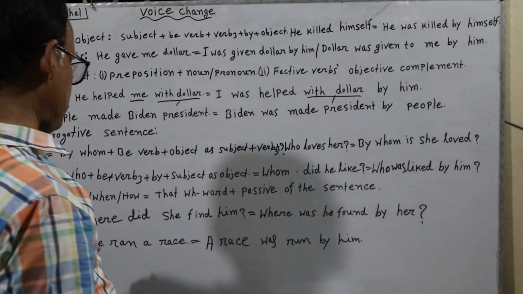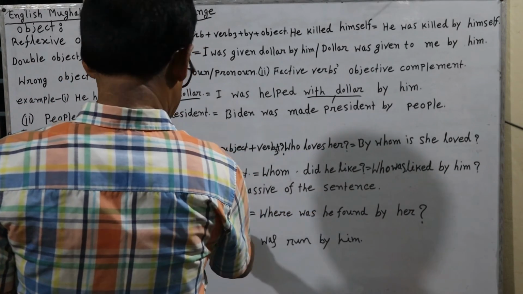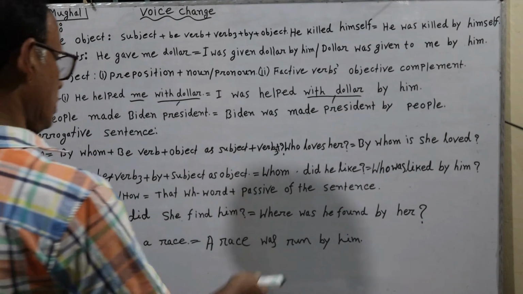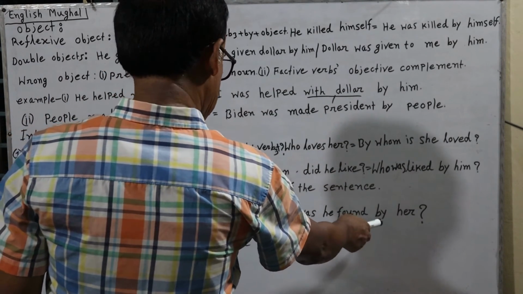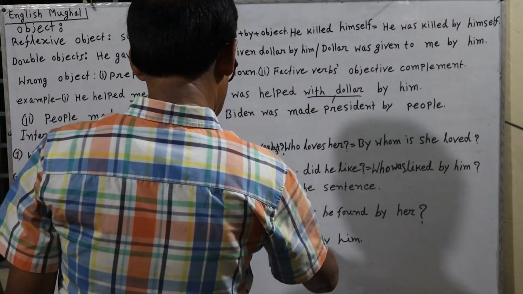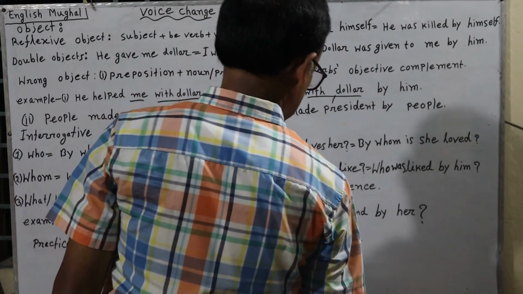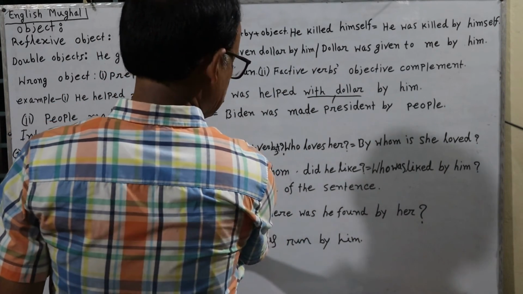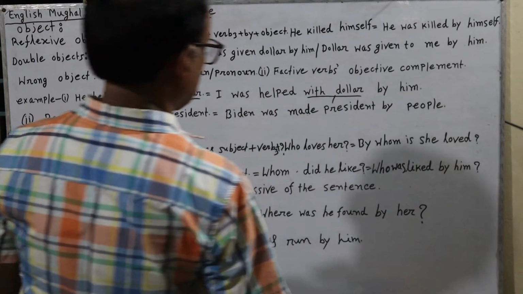Then after the be verb we have used the object as subject. Here him has become he. Then the past participle of the main verb find has become found. After writing by, we have made the subject into object. So after by, she has become her, followed by the note of interrogation.